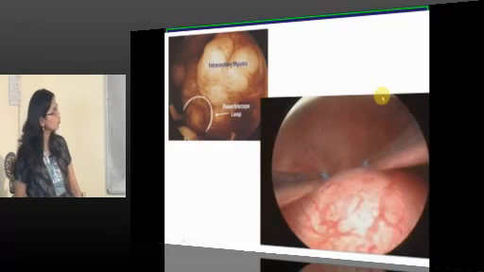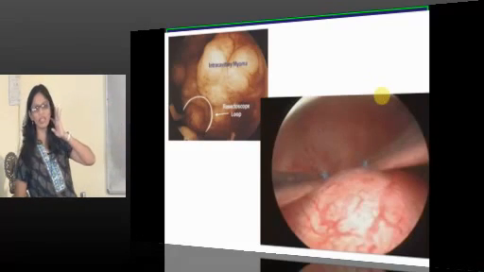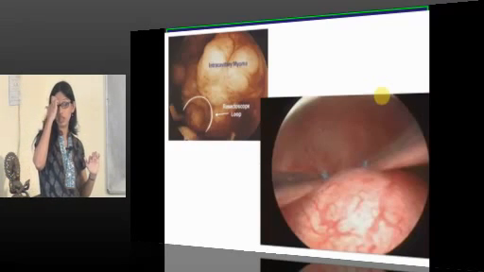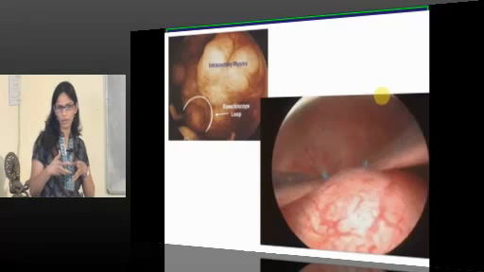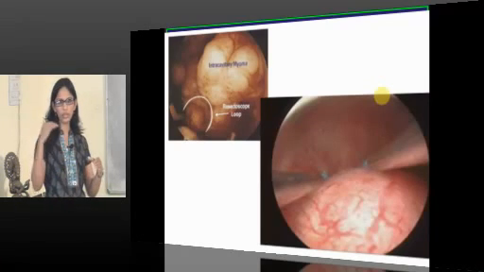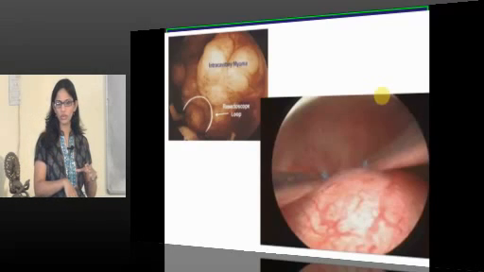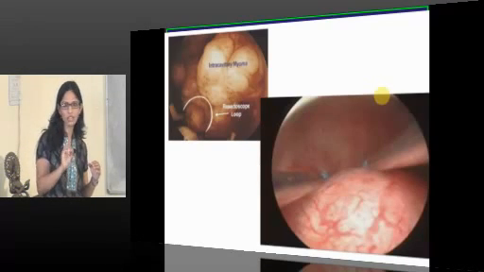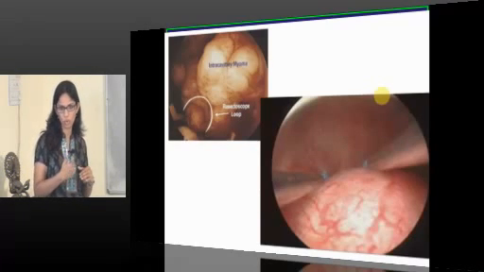This is the hysteroscopic vision of intracavitary myomas. If it is a submucosal fibroid, rather than opening the abdomen and removing the uterus, you go through the cavity of the uterus. You can put a hysteroscope per vaginally from below and visualize that fibroid, and then you can easily remove it with the help of resectoscopes.